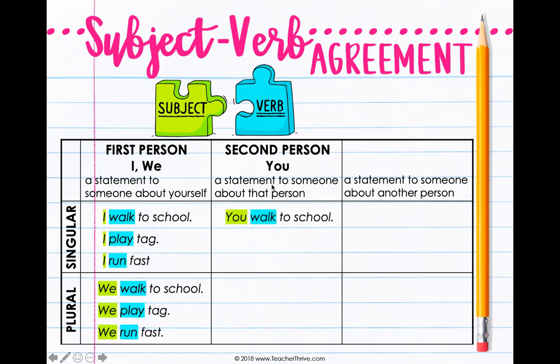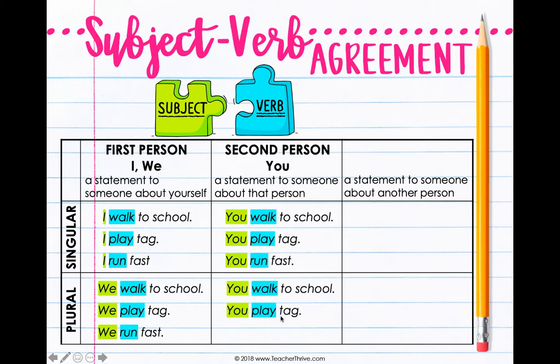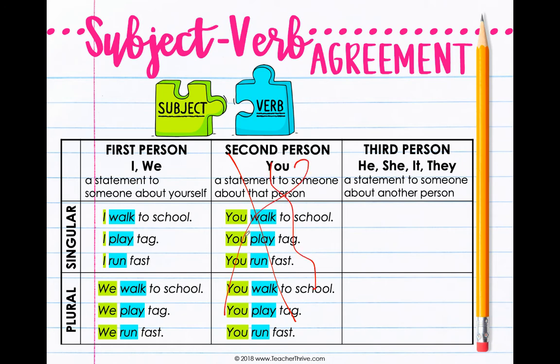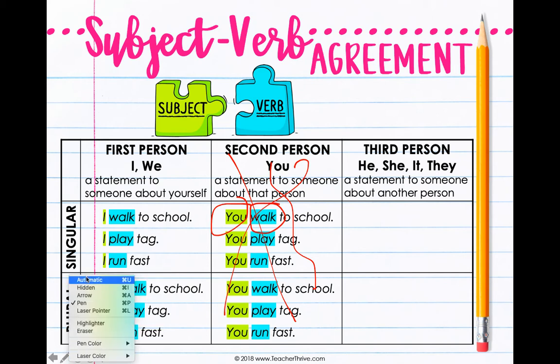When I'm talking about you, you walk to school, you play tag, you run fast. But when it is in third person, listen, I'm going to be really honest with you. I'm not worried about this part. Your second person is not going to be super often. Just know that if it says you, the verb is singular. What I want to show you is what it's going to look like when my verb has an S. I don't know where my arrow went.